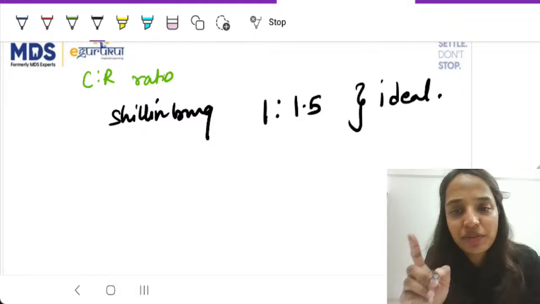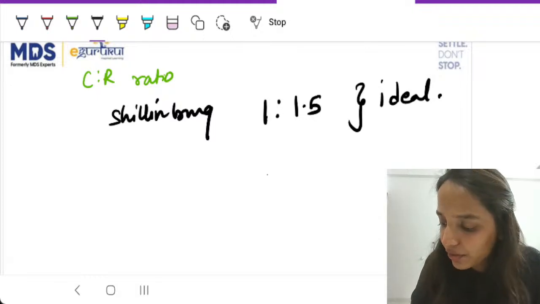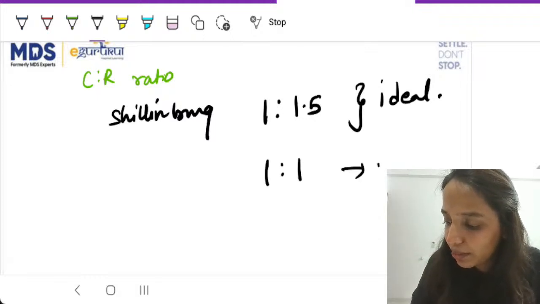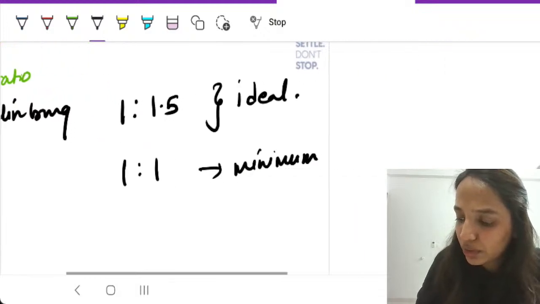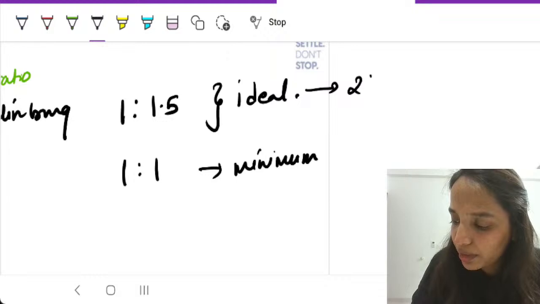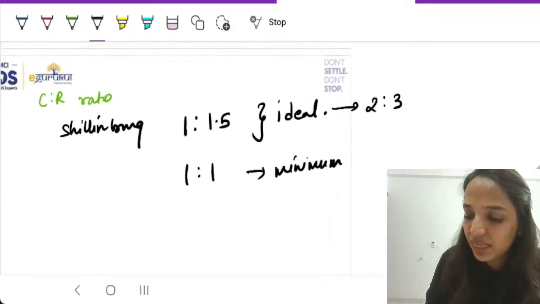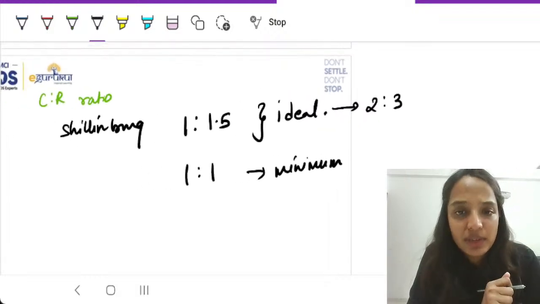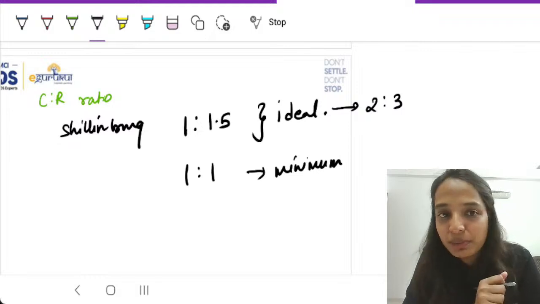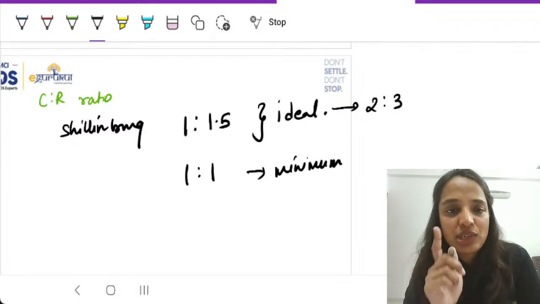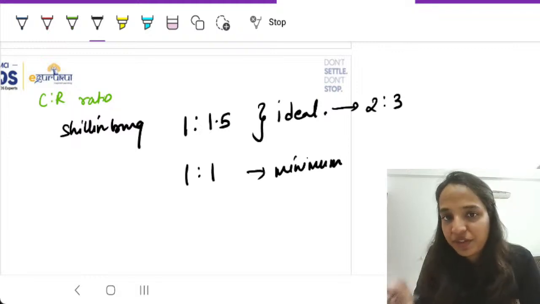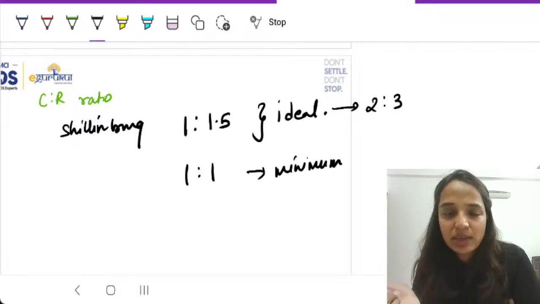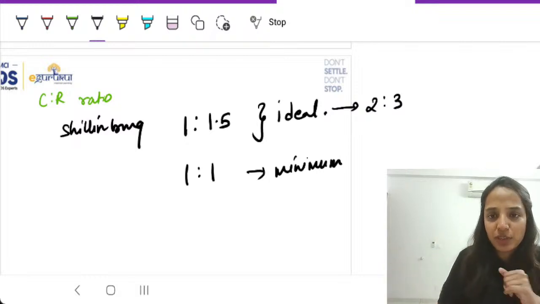There is no mention of the word optimal. 1 is to 1 is the minimum. As an alternative to ideal, you can even remember 2 is to 3. But there is nothing such as optimal over here. So don't get confused in a crown to root ratio question. Ideally, in Shillingburg, it is written 1 is to 1.5 or 2 is to 3. Or bare minimum is 1 is to 1.